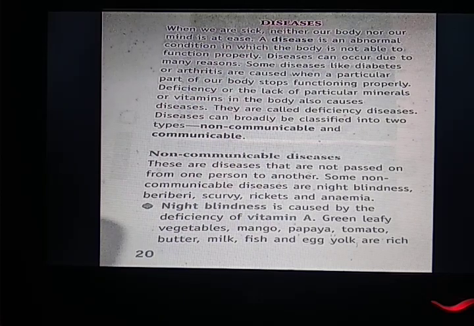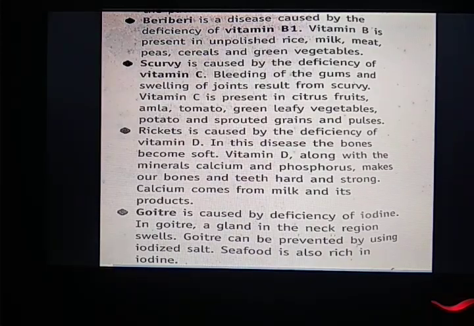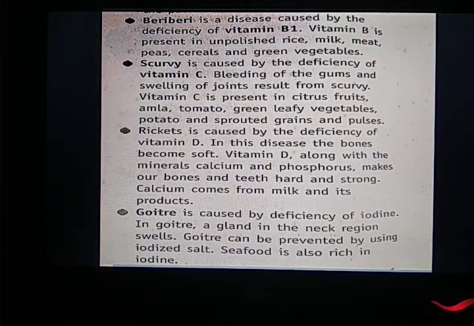Either any effect will be there in any particular organ. For example, as we can see, first is night blindness. Night blindness is caused due to deficiency of vitamin A. In this, a person will not be able to see in dim light, in late evening time. In the same way, you can see here other diseases like scurvy, rickets, goiter. Scurvy is caused due to deficiency of vitamin C, whereas rickets is caused due to deficiency of vitamin D.